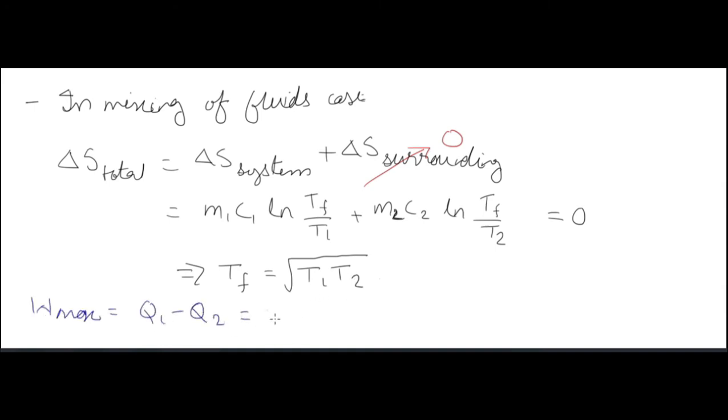And W max, maximum work output, is equal to Q1 minus Q2, that is m1 c1 (T1 minus Tf) minus m2 c2 (Tf minus T2). W net is always heat supplied minus heat rejected. So maximum work net is equal to Q1 minus Q2, m1 c1 (T1 minus Tf) minus m2 c2 (Tf minus T2).